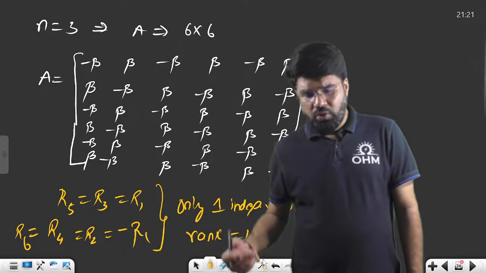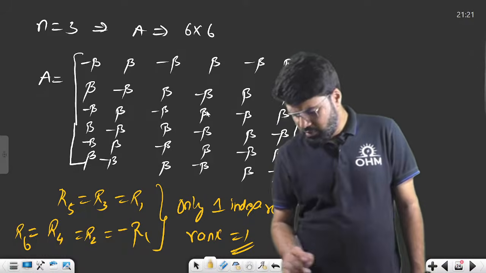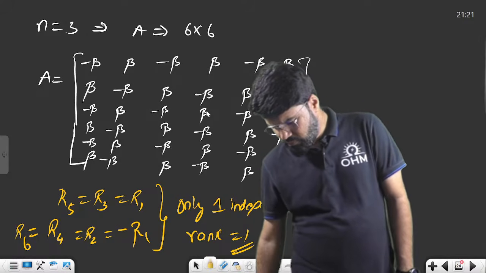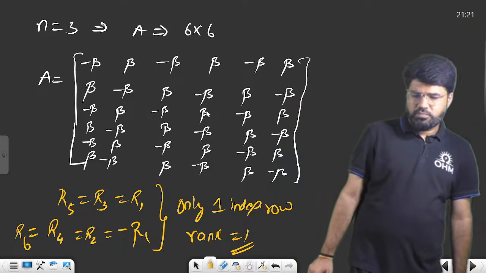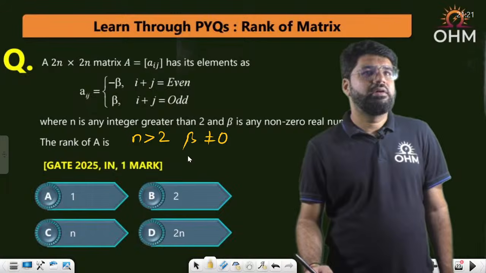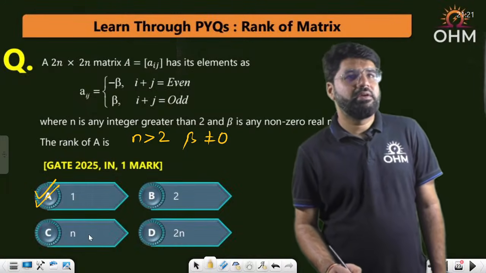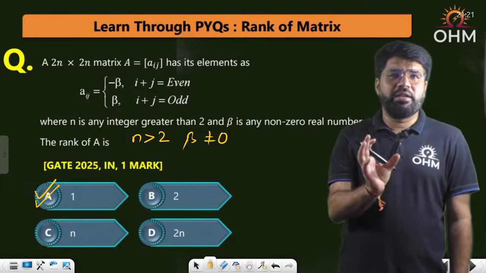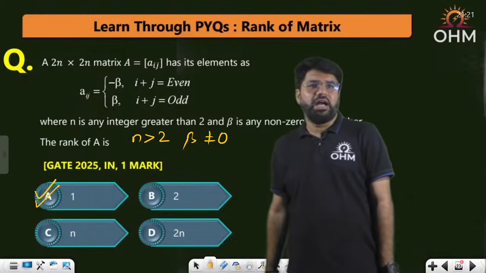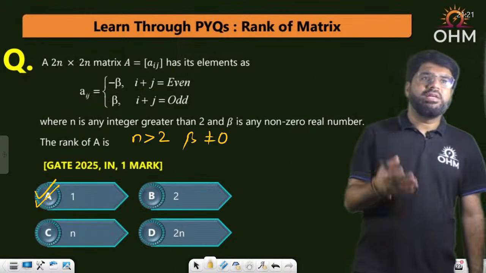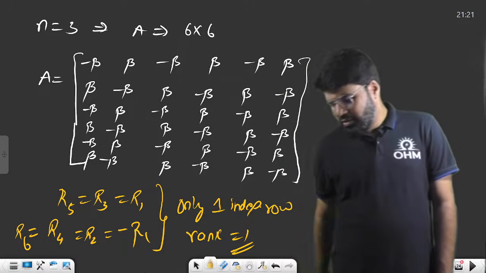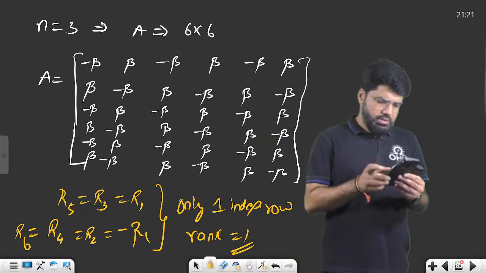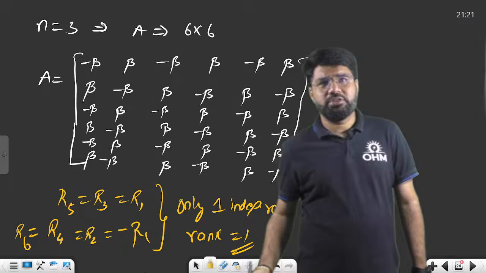Correct? Okay, correct. So let's move ahead to the next question. All right, rank equal to 1. Option A. The rank is directly equal to 1. It was just about forming the matrix by the nature of the given elements. That's it. And I tried the minimum n. They told n is any value greater than 2. I just tried 3. That is enough. We get the conclusion, 1. Yes, to Saurav Kumar and Sai Vikas, correct answer. Right. Next question.